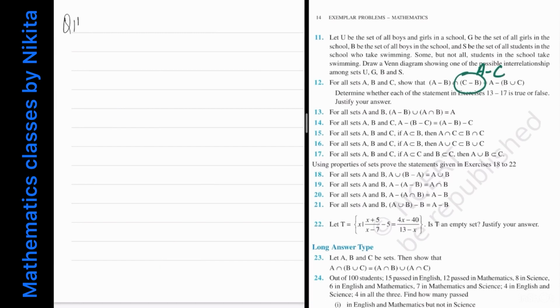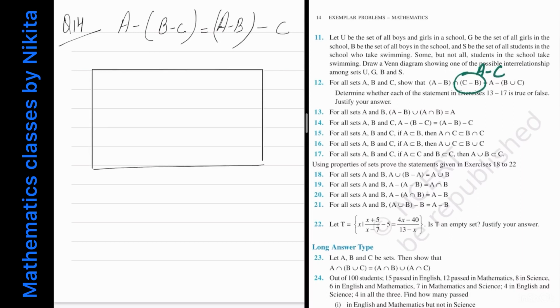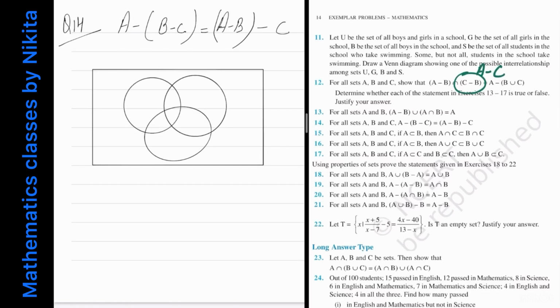Now question number 14. For all sets A, B and C, check whether A minus (B minus C) is equal to (A minus B) minus C. So this is basically the associativity of the difference operator. But you will see that it is not associative. So let's draw the Venn diagram first of all. So let me draw 3 circles, and I am saying that this statement is false.